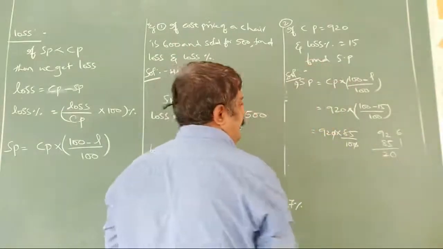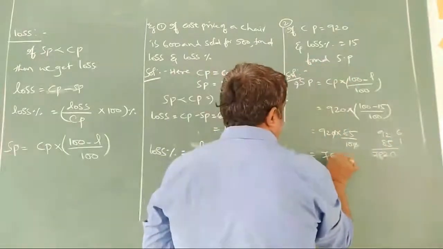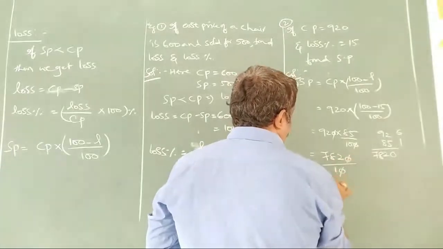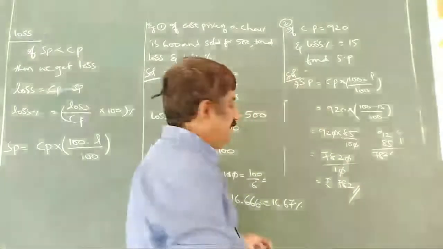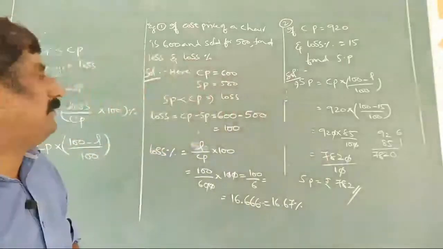Now 9 8s are 72 plus 6, 78. So 7820 by 10, which gives us rupees 782. So this is the selling price after 15% of loss.